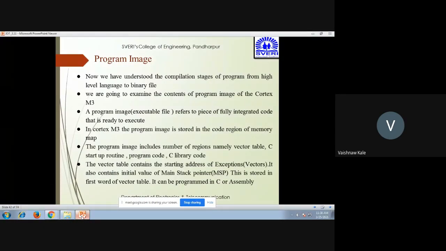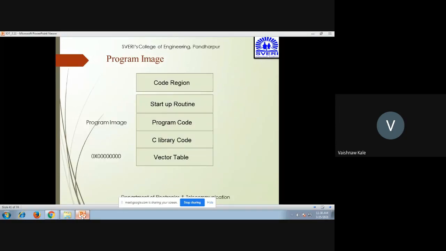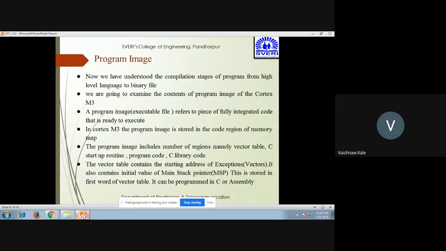So now we are at the end of the program flow, where there is a program image block. We are studying this program image where executable files are created. We are going to examine the contents of the program image. The program image is an executable file that refers to a piece of fully integrated code that is ready to execute. Normally the program image is stored in the code region of the memory map.